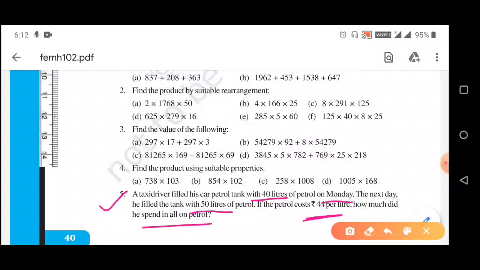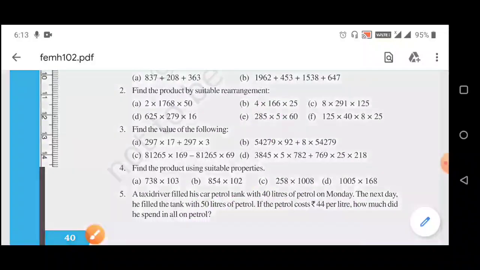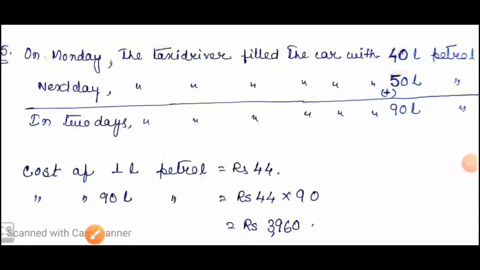So that means a taxi driver filled his car petrol tank with 40 liters of petrol on Monday. On the next day he filled the tank with 50 liters of petrol. Now the cost of 1 liter petrol is 44 rupees. We have to find how much money the taxi driver spent on petrol. So let's see the solution of question number 5.